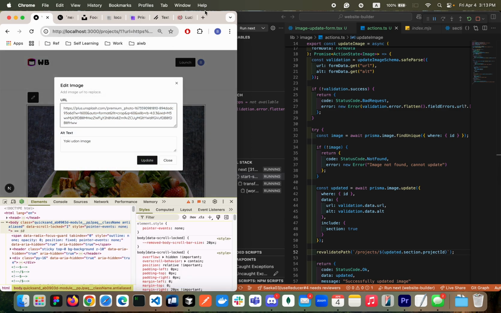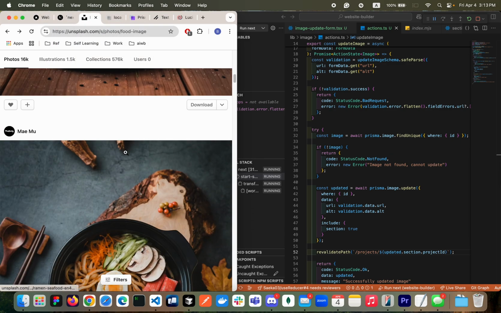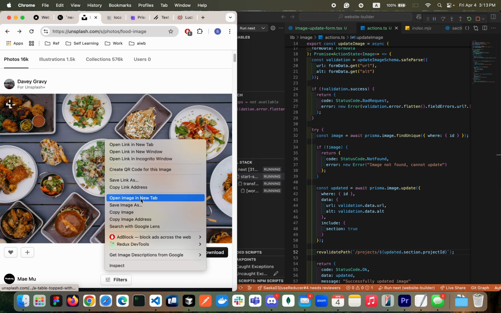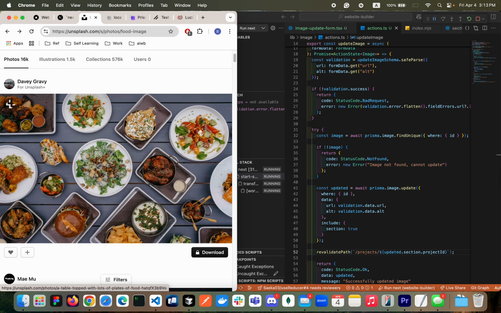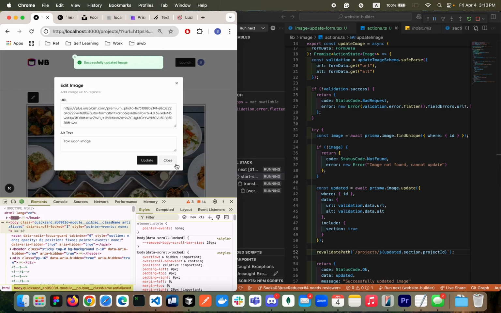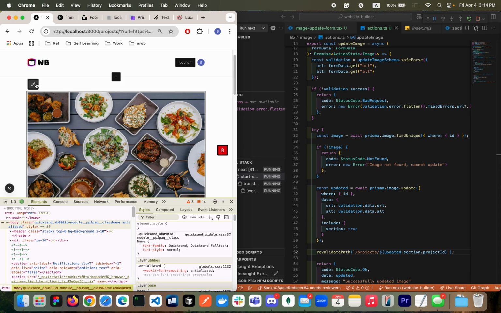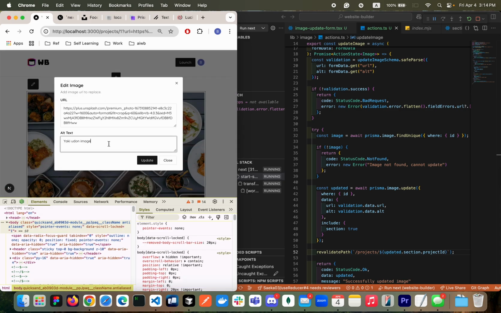So with a different URL, let me try. So maybe we can try with this image here. Copy image address and paste here. Okay, it's changing. So awesome. And then we can change the alt text too. Alt text, let's change it. So now, many different tools for testing. Okay. Typo, but don't worry.